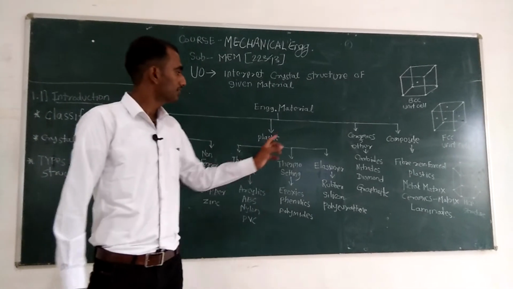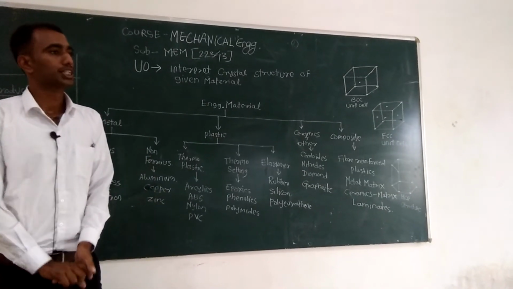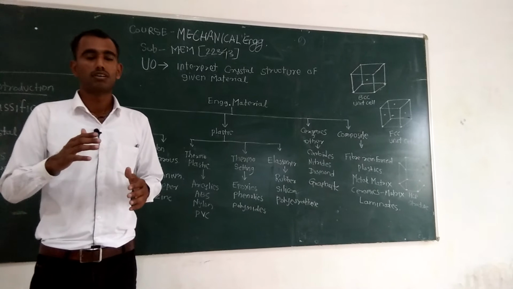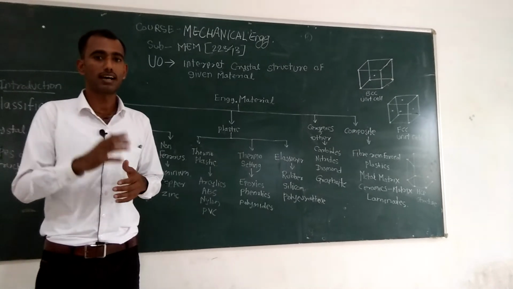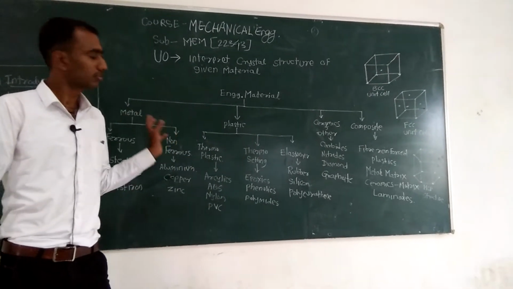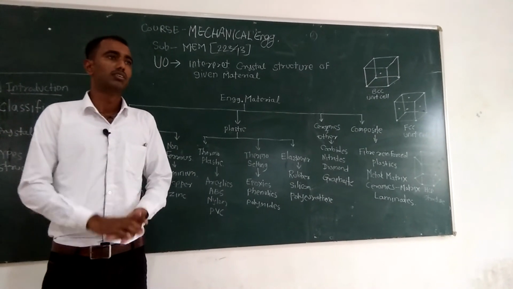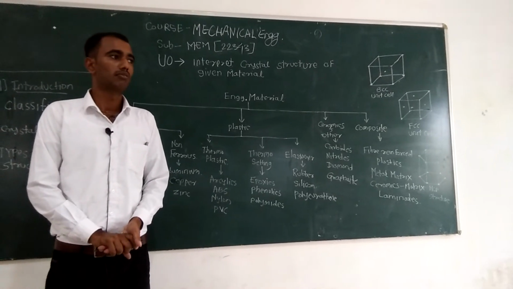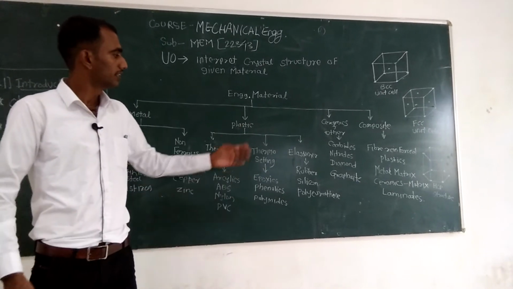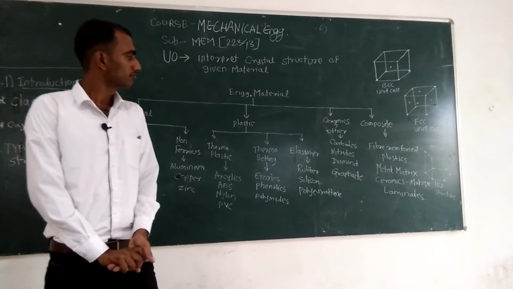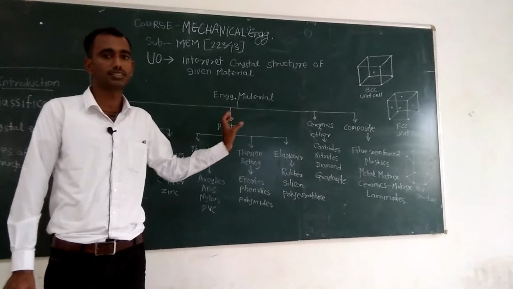Then the next subtype of the engineering materials is ceramics and other materials. Generally these materials are used for cutting tool applications because they possess high hardness as compared to other types of materials. Also, ceramic materials have very low specific heat, so according to this property they are used in high temperature applications. The examples of ceramic materials are carbides, nitrides, diamonds, graphites. All the hardest materials are categorized as ceramic materials.